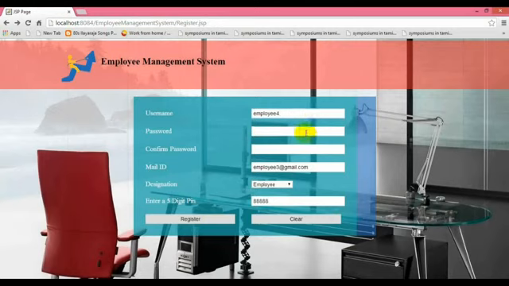Same, we are creating another employee, employee 4, with a different password and a different mail ID. This is a random number. We are creating almost 5 employees to be assigned work by the team leader.